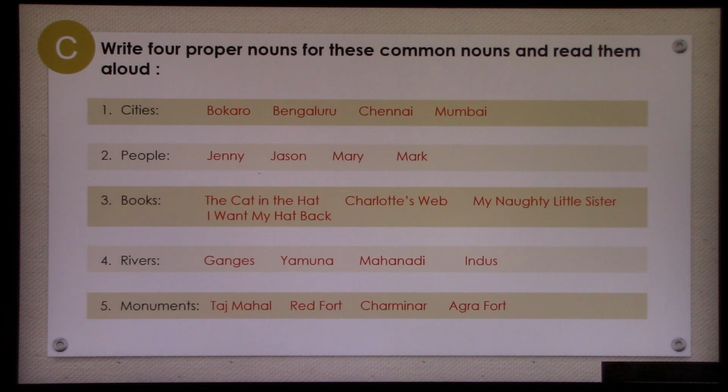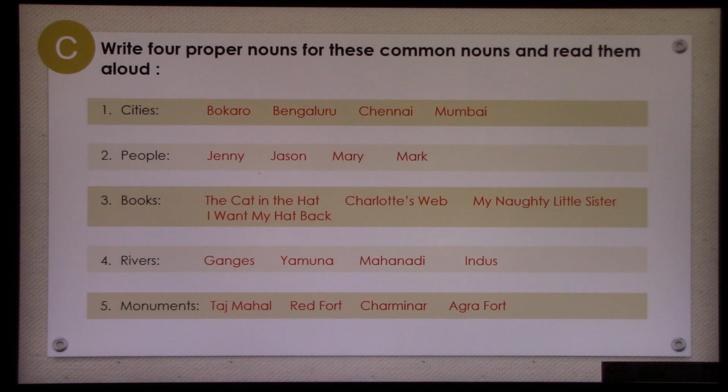Number 3, books. What are they? The Cat in the Hat, Charlotte's Web, My Naughty Little Sister, I Want My Hat Back. Okay, again these are wonderful books, you can go through them. Number 4, rivers. What are they? Ganges, Yamuna, Mahanadi, River Indus. And lastly, monuments. And what are they? Taj Mahal, Red Fort, Charminar, Agra Fort.